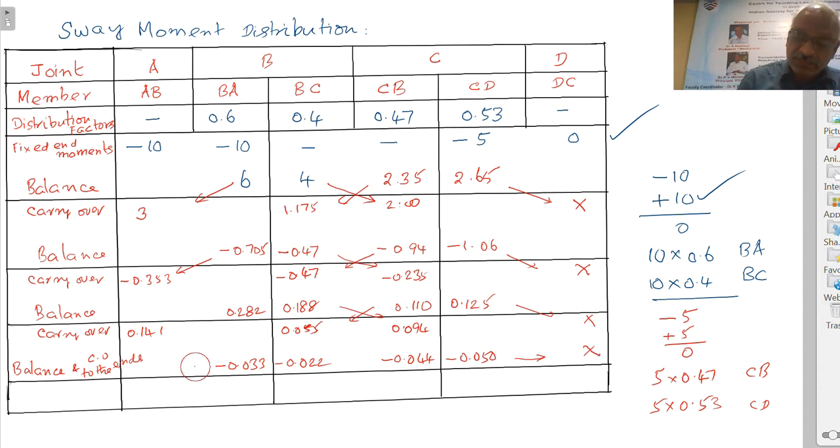In the last member, in this member we have to do carryover. That value equal to minus 0.017. That is about the balancing carryover till the values become negligible, 0.1 something, 0.0 something, like that. There we can stop. So now this will give the final moments.